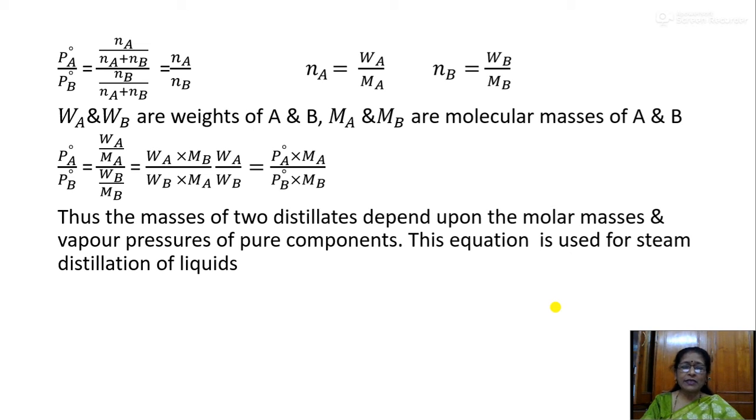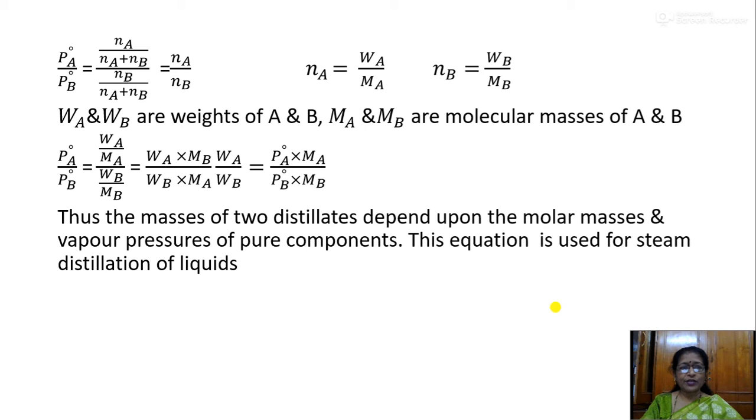Thus, the masses of the two distillates depend upon the molar masses and vapor pressures of the pure components. I repeat that the masses of the two distillates depend upon the molar masses and vapor pressures of the pure components.